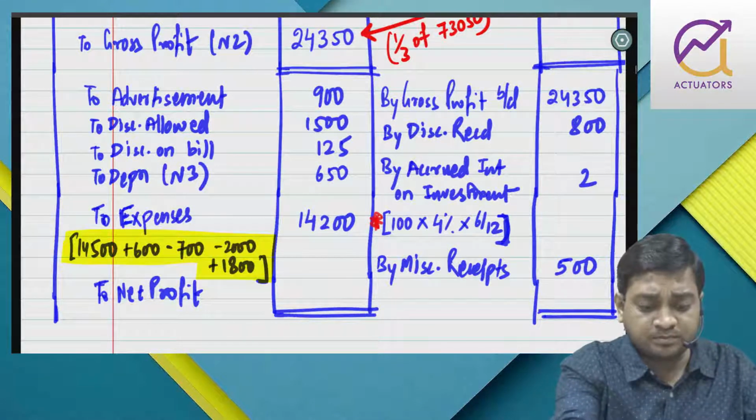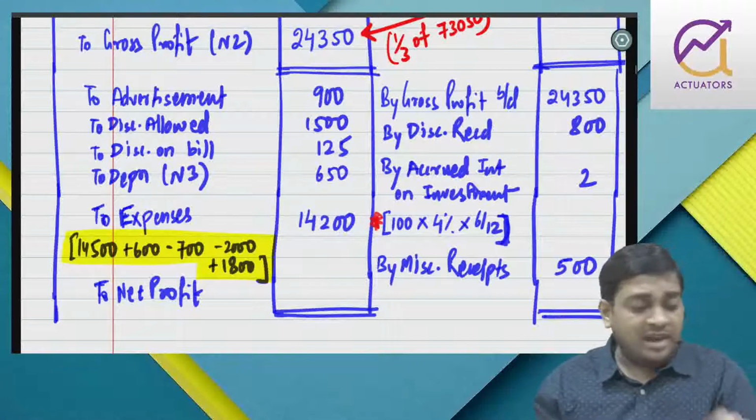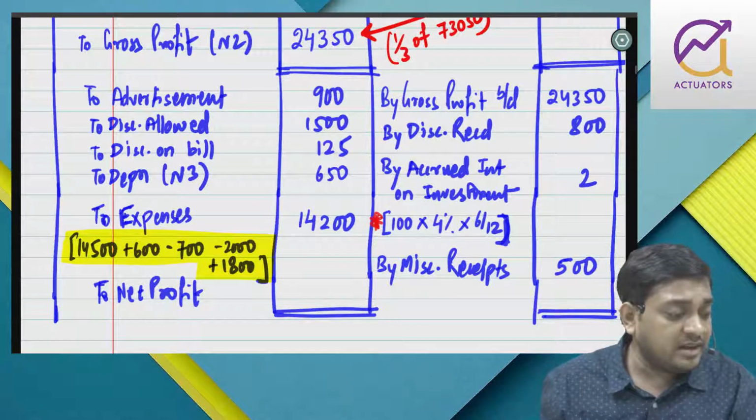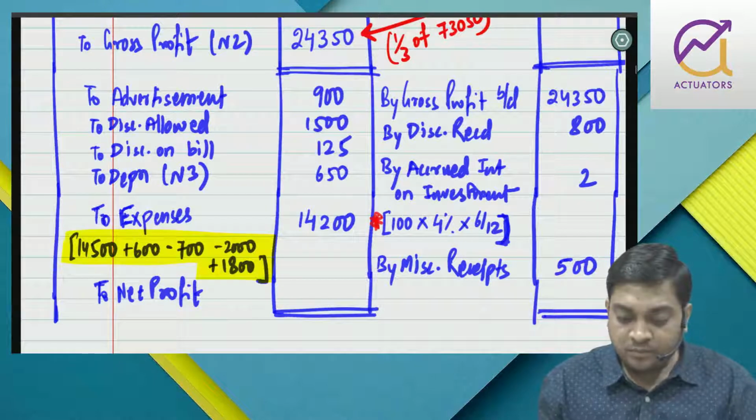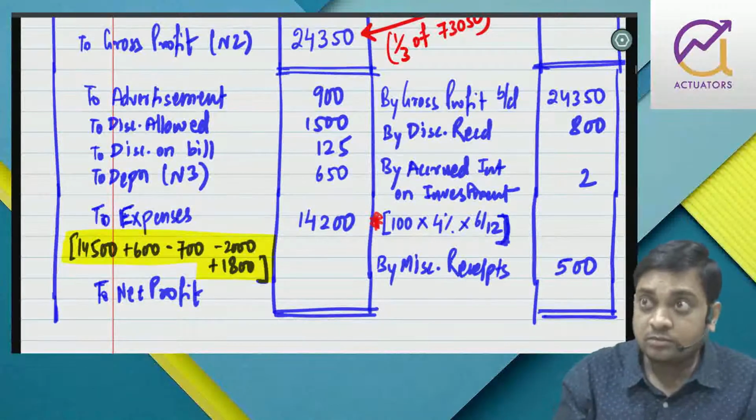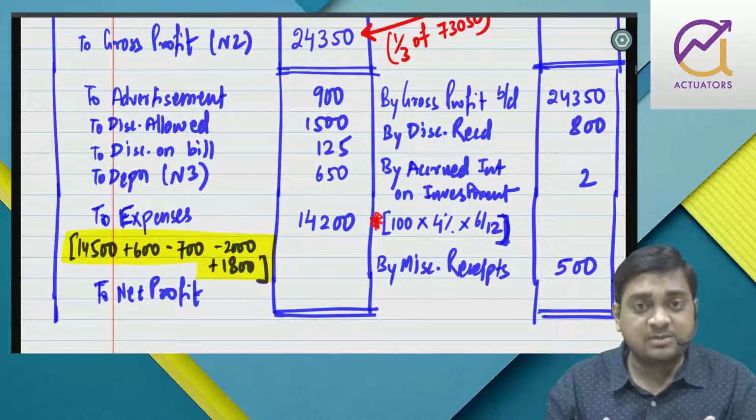Now we have missed out the last point, that is provision on doubtful debts. It will affect PL, right? So that we are going to do. See, this is the adjustment we missed out.